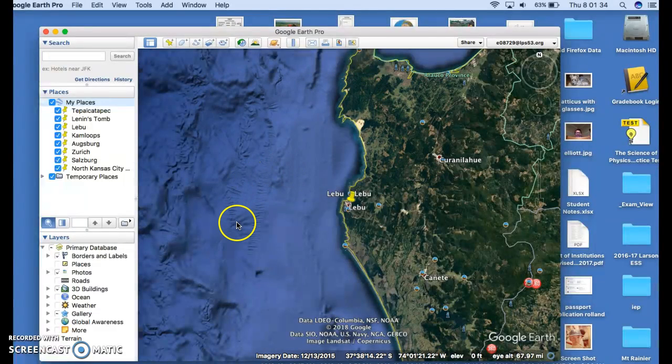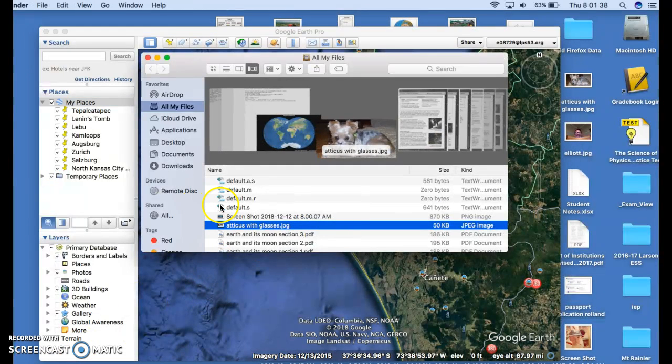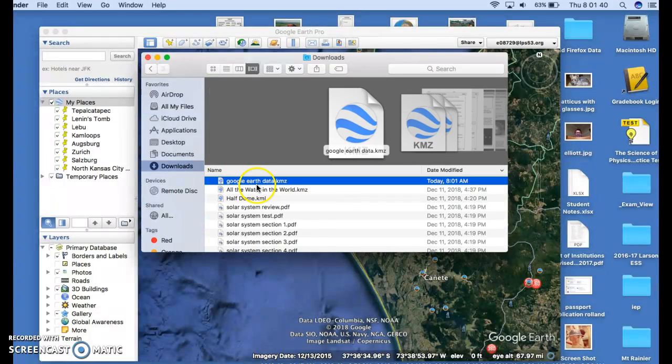I've done this before. So I've replaced that data now, and now when I open up my Finder and I go to Downloads, there is Google Earth Data right there. I can do whatever I want with that thing, including send that off to a teacher who perhaps may be waiting for that information in order to complete this project.